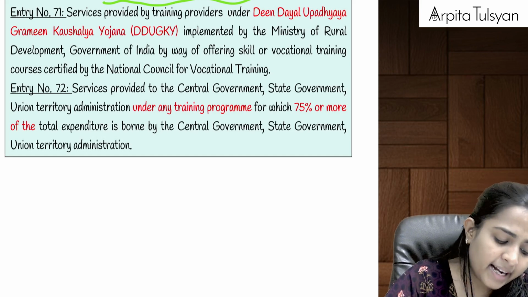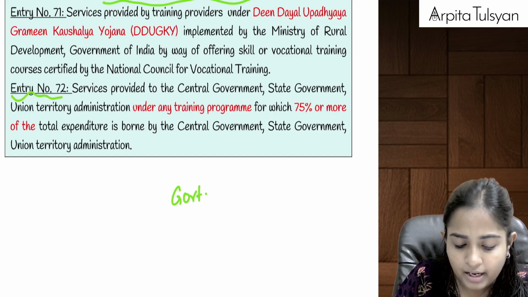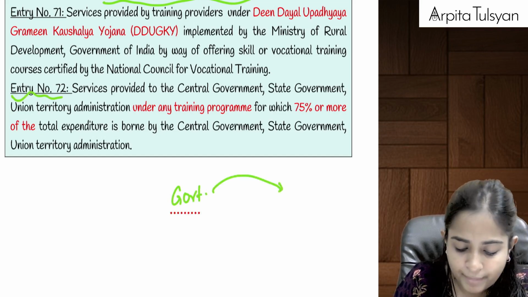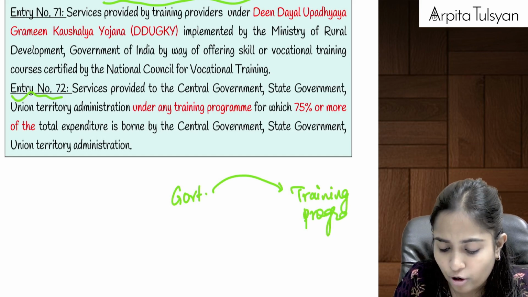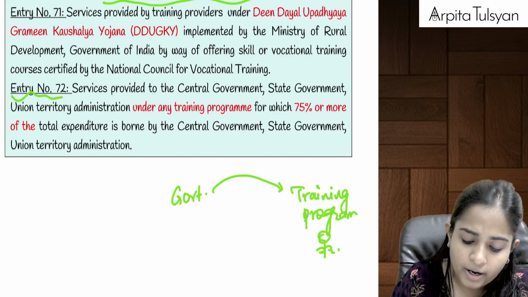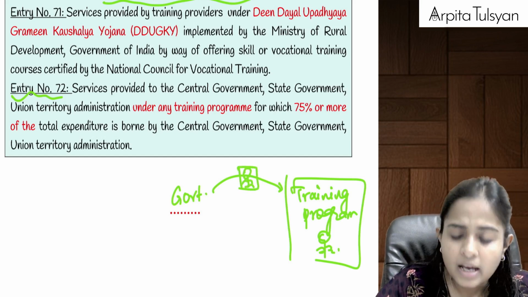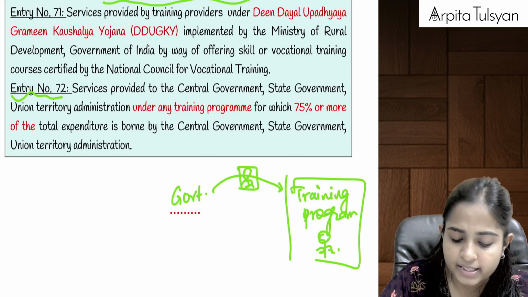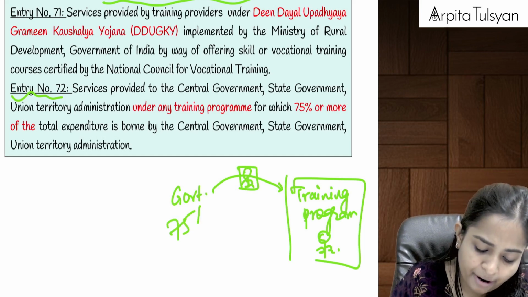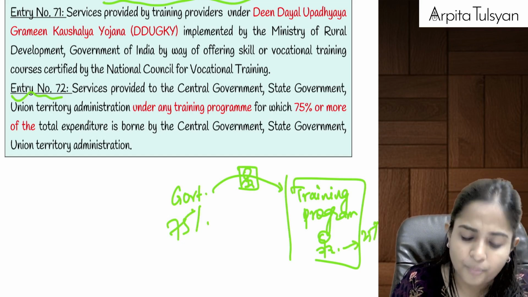And the last one, entry number 72, is any services provided to the government under some training program. Government wanted to give some training program to some persons, and for that, let's say the government has hired me. Government is telling me, Arpita, can you provide this training under government scheme? I said, okay, sir, for this the fees will be 10,000 rupees. Government said, don't worry, 75% expenditure I will bear, 25% we can charge from the other party.